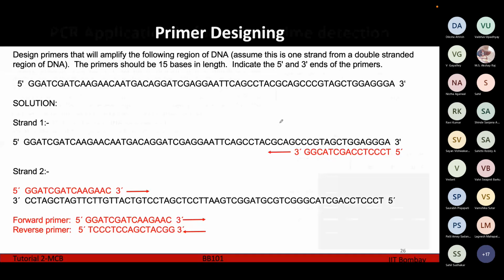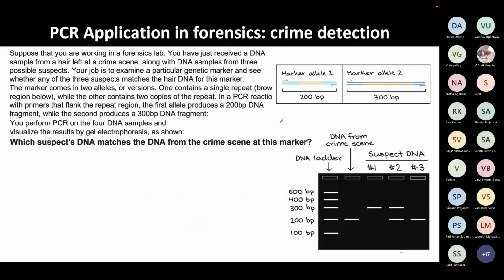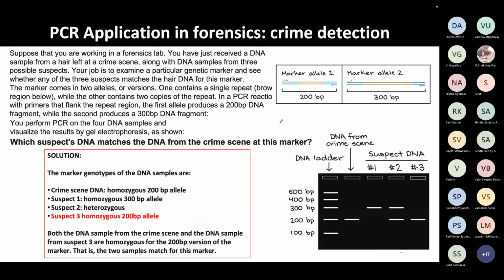Okay, then I'm moving forward. So what is the application of PCR in practical life? One of the applications of PCR is crime detection. Suppose you're working in a forensics lab, you have received a DNA sample from a hair left at a crime scene, and you have 3 possible suspects, and you have to use DNA matching to understand who the suspect is. You have identified 2 marker alleles, one of 200 base pair and one of 300 base pair, and you are going to use these 2 alleles to identify who is the culprit.